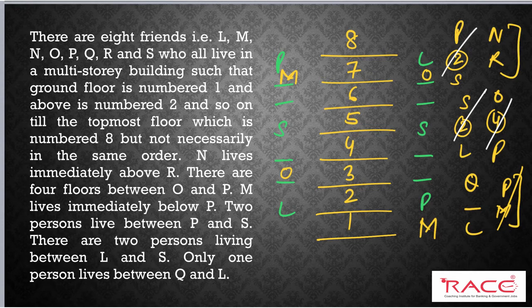What information do we have here? N and R, what have they given here? N and R are sitting together, and N is immediately above R. So in this case I have these two vacant positions, N and R. Okay, so N and R is done here. So what is left? L is done, M is done, N, O, P, Q. So Q is remaining here. So I will place Q here.